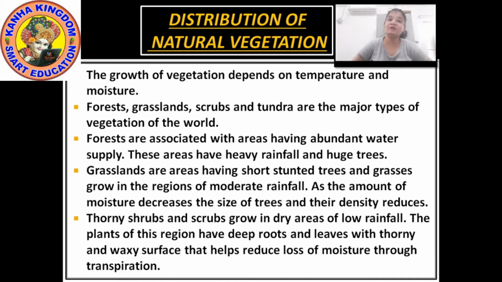Now moving to the shrubs. Thorny shrubs or scrubs grow in dry areas of low rainfall. As we have talked about Rajasthan, I had given you an example of Rajasthan. So thorny shrubs and scrubs grow in the area where there is very less rain. The plants of this region have deep roots. You can say, ma'am, if there is no rain, how do these scrubs or shrubs survive?